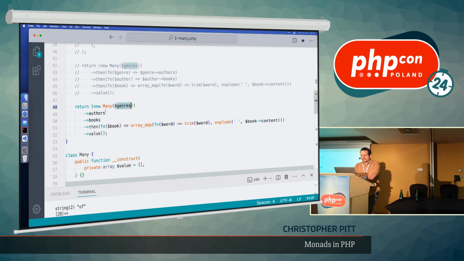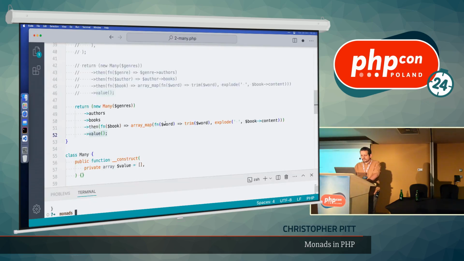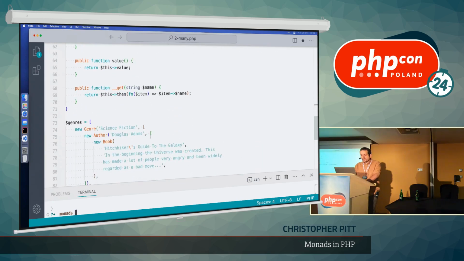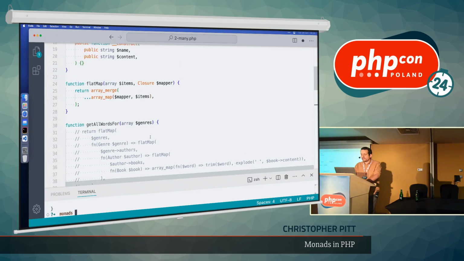So we wrap our genres in this Many monad. We can reference the authors array and then the books array, and it's just doing its flatMap thing behind the scenes on its own until we get to the point where we need to figure out what to do with the resulting books. And so for each book here, we're exploding on content and trimming the word, and we unwrap it right at the end. So this should work. Let me run it again in terminal. Yes, it does.